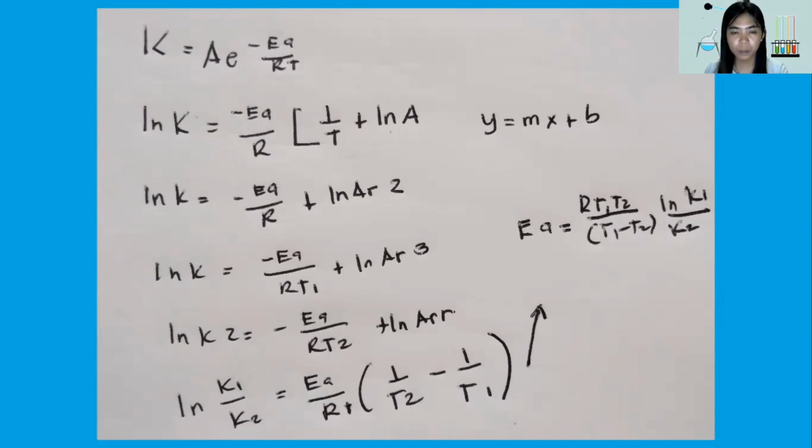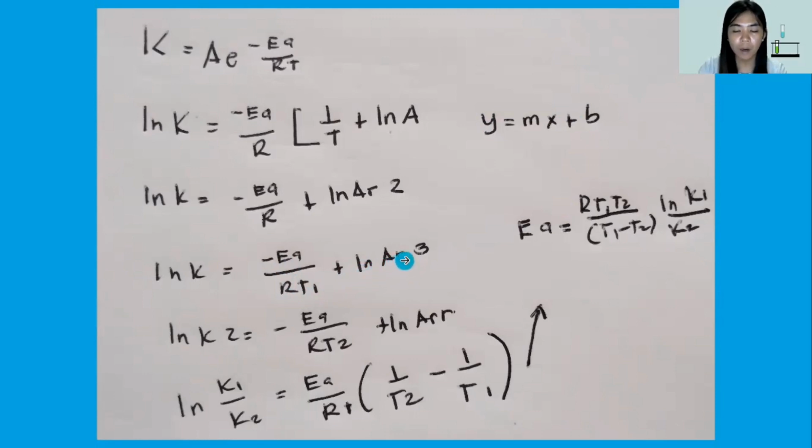That is why we arrive at the formula ln k = -Ea/(RT) + ln A.